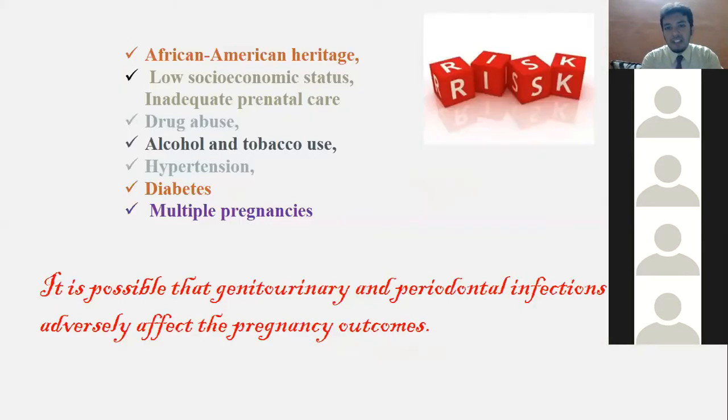You have risk factors, a lot of risks. This happens more commonly in people of African American heritage, low socioeconomic status people who cannot undergo good prenatal care, drug abuse, alcohol and tobacco use, hypertension, diabetes, and patients with multiple pregnancies. When the patient has already undergone multiple pregnancies, the chances of parturition being complicated or having many adverse outcomes are higher. So it is possible that genitourinary and periodontal infections may adversely affect pregnancy outcomes. That is very important.